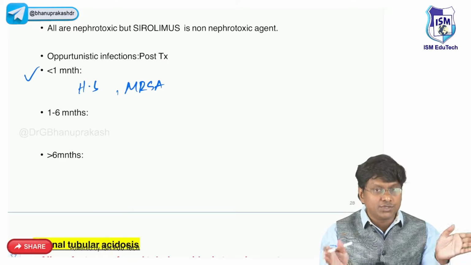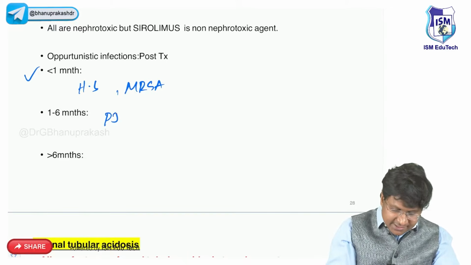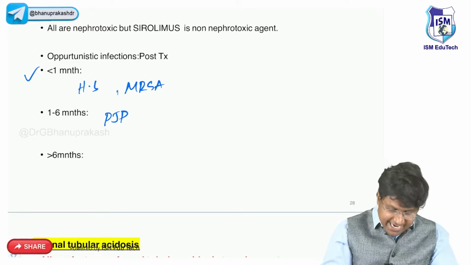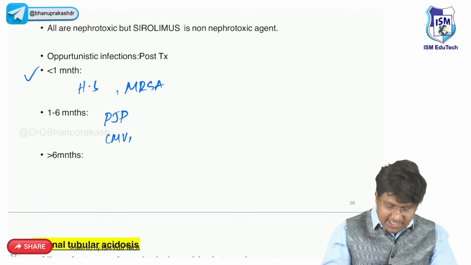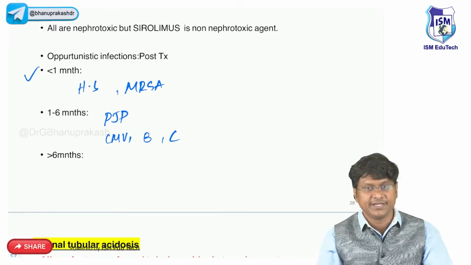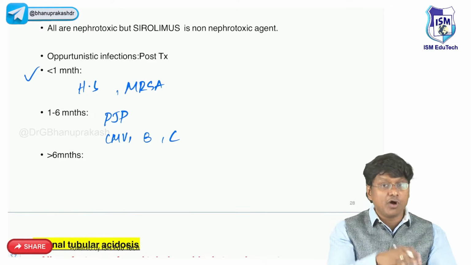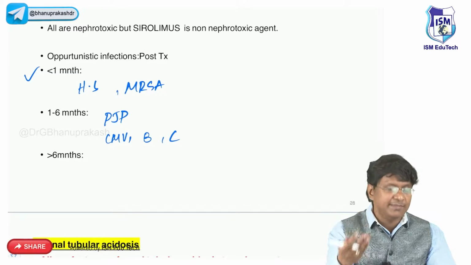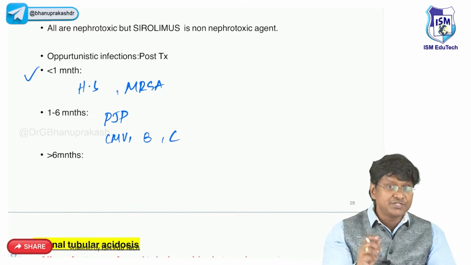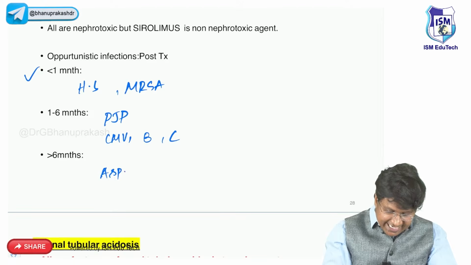Within 1 to 6 months, the opportunistic infections are Pneumocystis jirovecii pneumonia and viral infections like cytomegalovirus, HBV and HCV. And after 6 months of immunosuppressant therapy, the opportunistic infection is Aspergillus, which is a fungal infection.